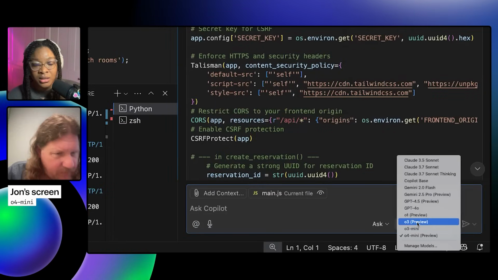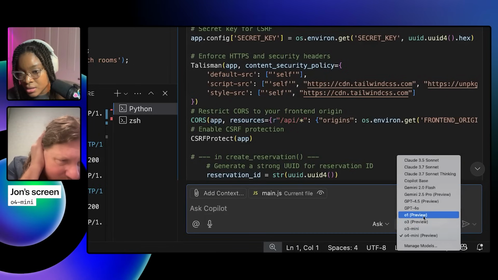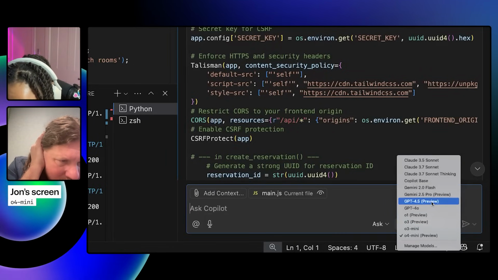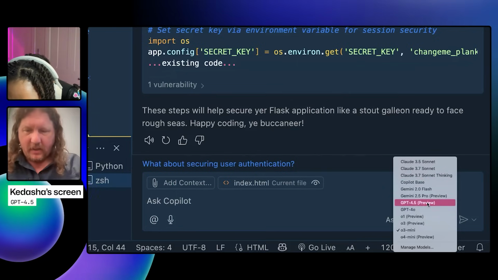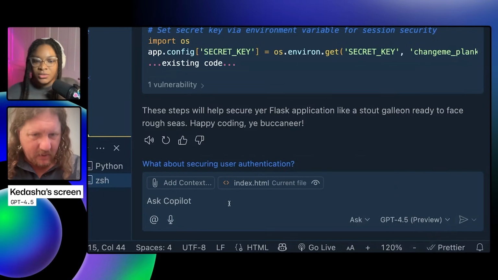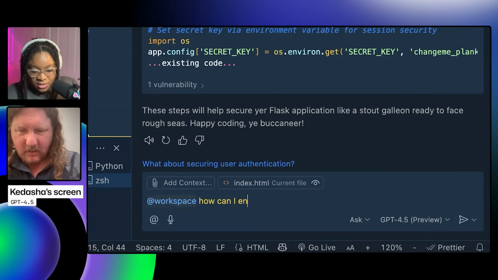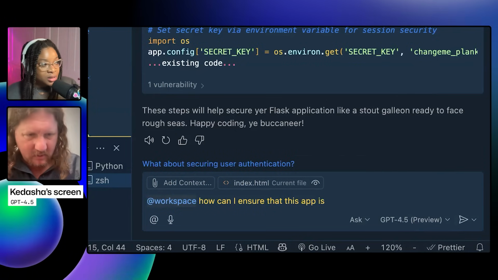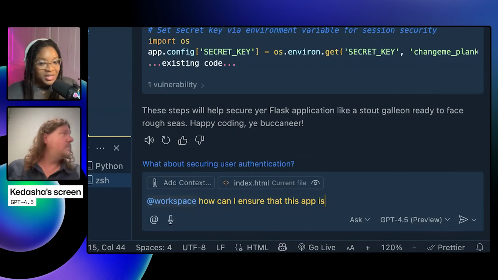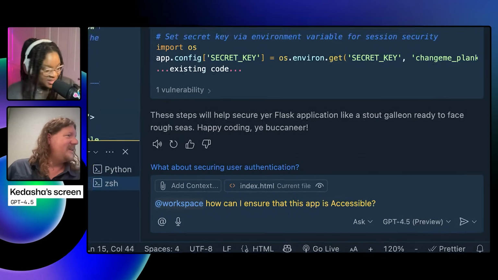All right, let's grab another model. This time I'm going with what haven't we played with here? I don't think I've done 4.5 actually. Me either, so let's try it together. @workspace, how can I ensure that this app is accessible?